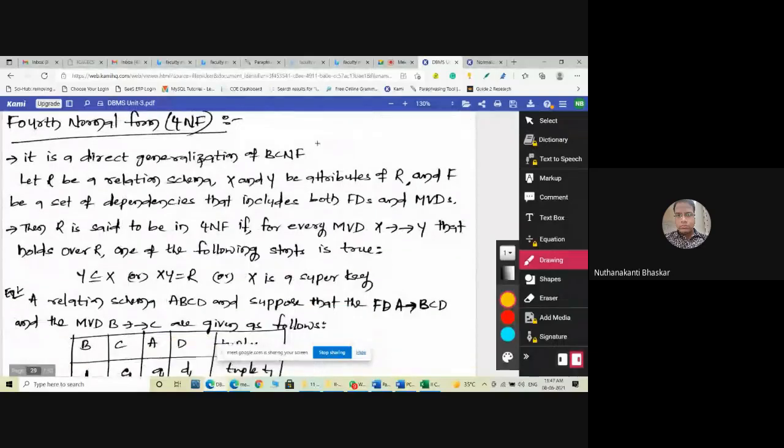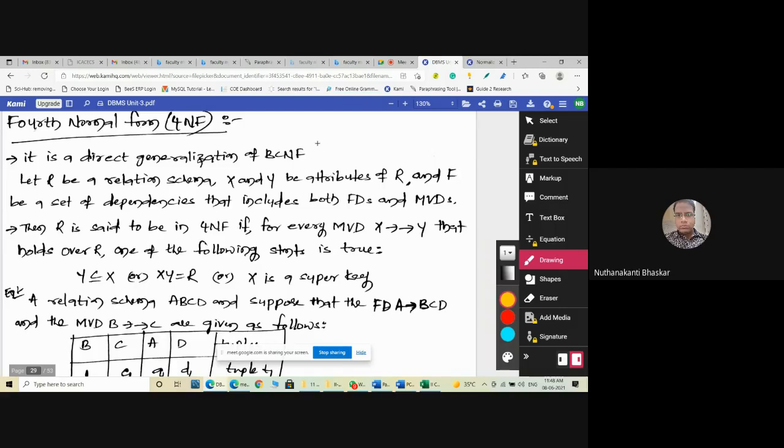Now, as I said, fourth normal form is going to avoid the multi-valued functional dependency. It means when we are going to apply fourth normal form, we must check that the relation is in the first normal form, second normal form, third normal form, and BCNF. Only then can we apply the fourth normal form. This is very important, I already told you. After verifying that the relation is in BCNF, we apply the fourth normal form.